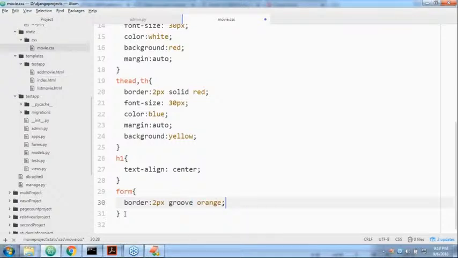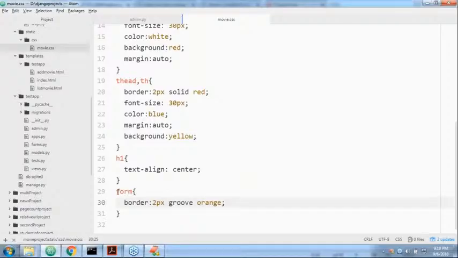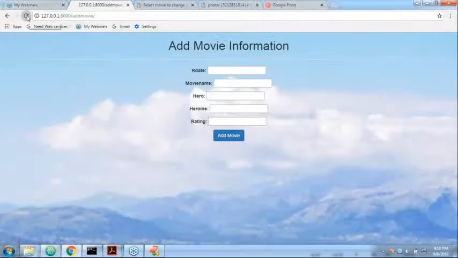Just I'm taking form is equal to like this. Okay, if I take groove, now observe this one. No, not reflected. Form is equal to border 2 pixel groove orange border, like this. Groove or solid, let me take groove or something like that. Now, maybe sometimes it may not.